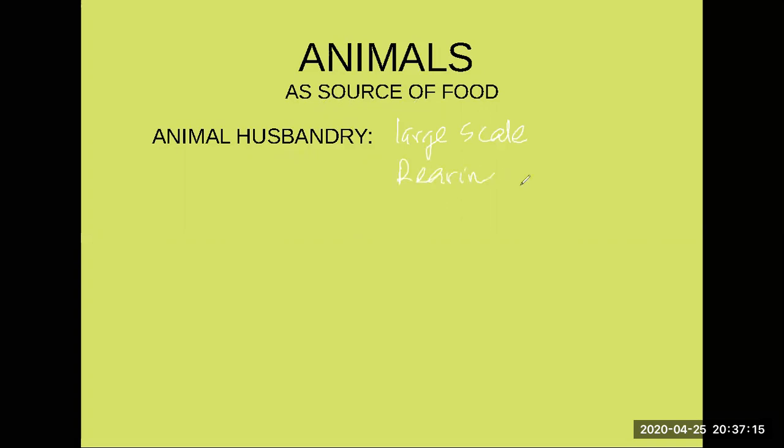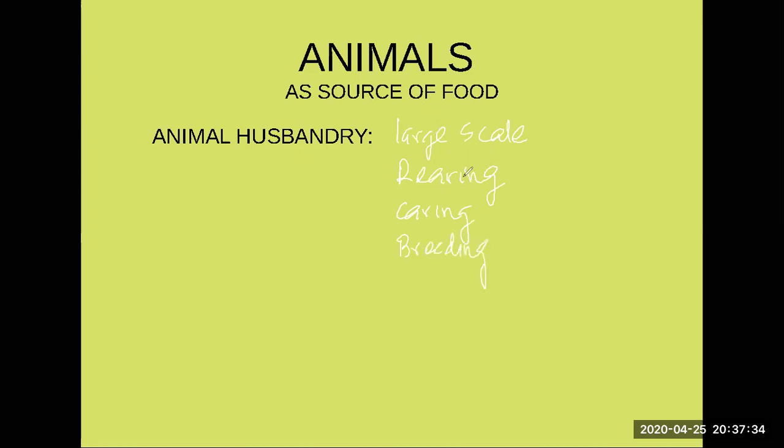Rearing means taking care of, keeping them so that they are under your control. Rearing and caring. You take care of their needs, give medicines, and so on. And breeding.